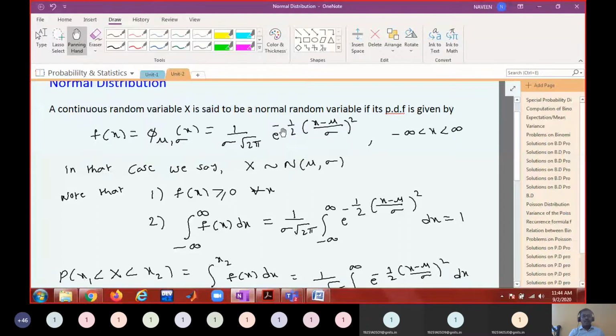Don't you know the property of the exponential function? The exponential function is always continuous, no? Do you agree? Yes, sir.